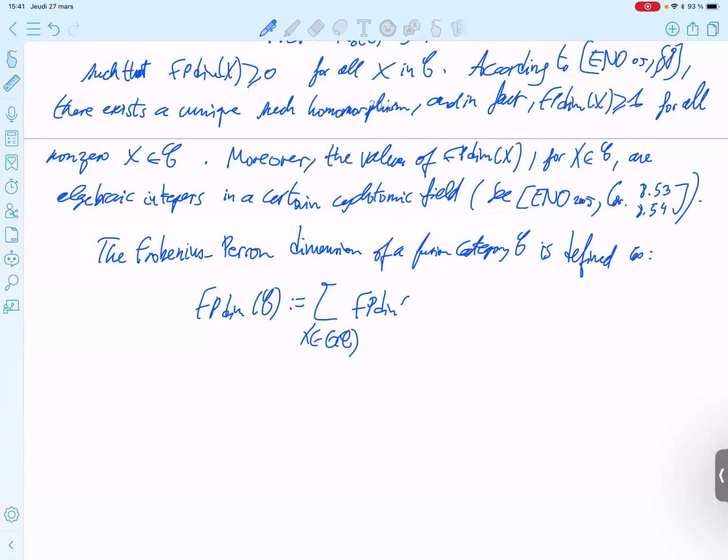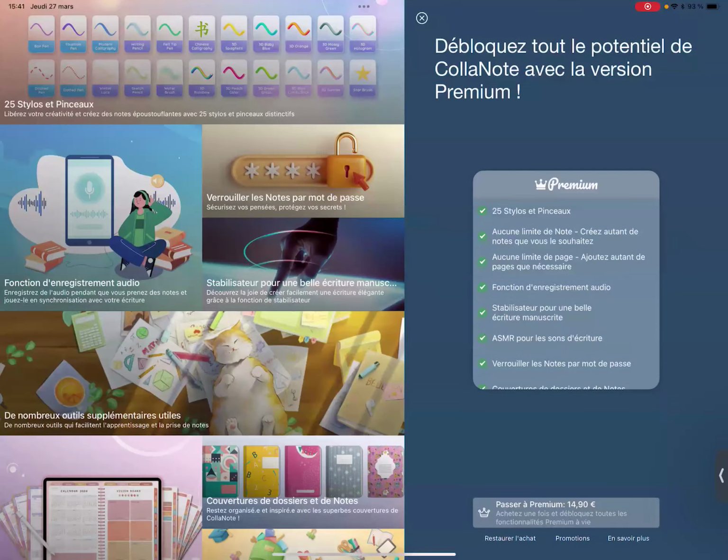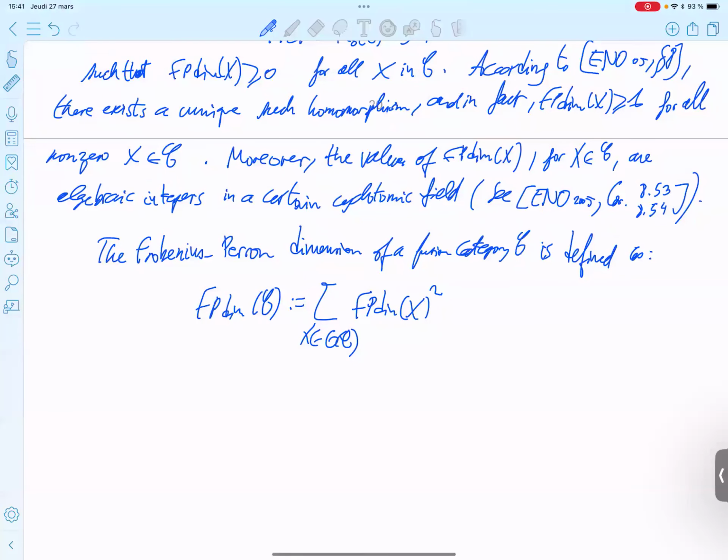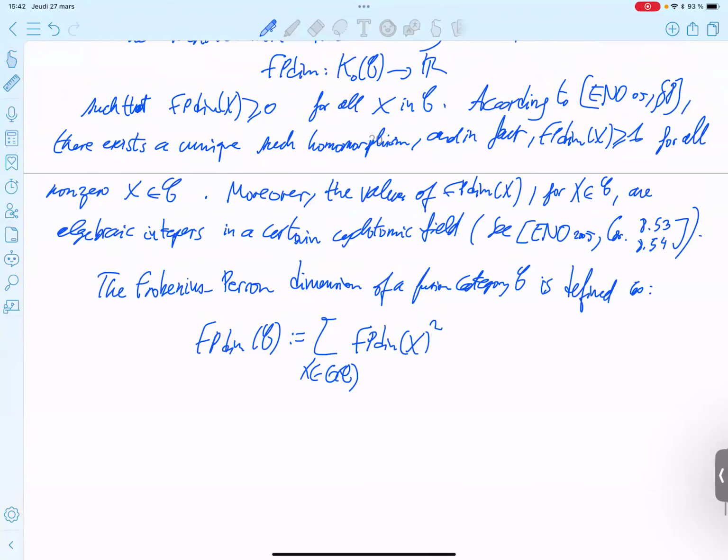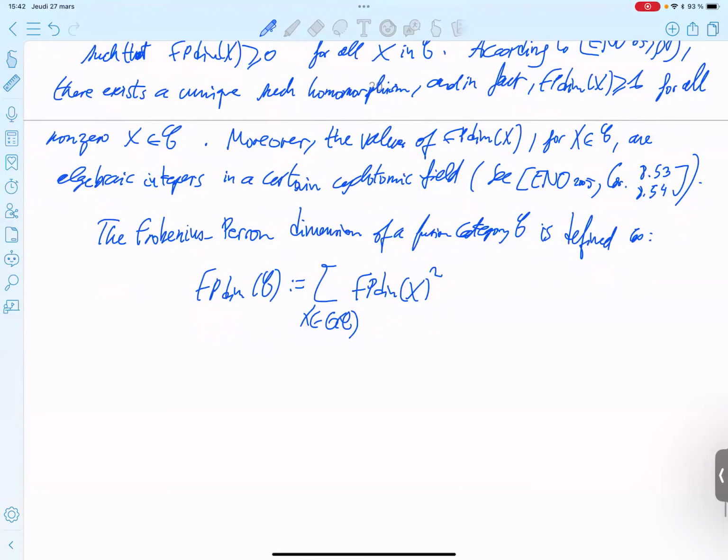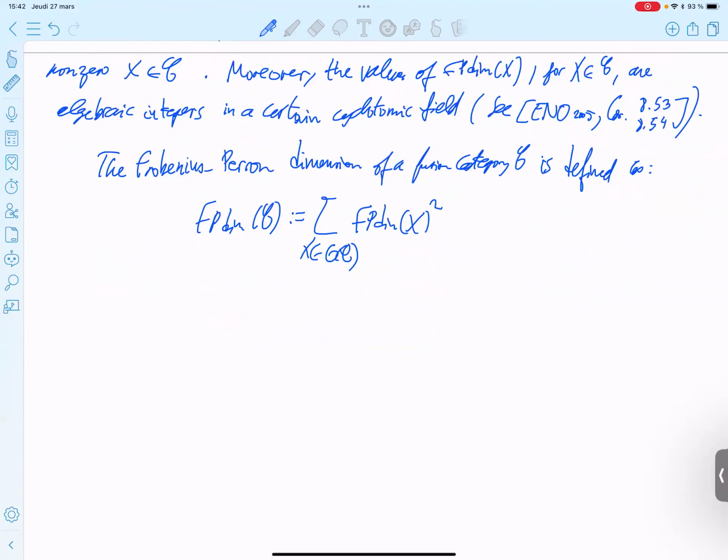The Frobenius-Perron dimension of an object is positive, as we wrote before, so the Frobenius-Perron dimension of the category is also positive.